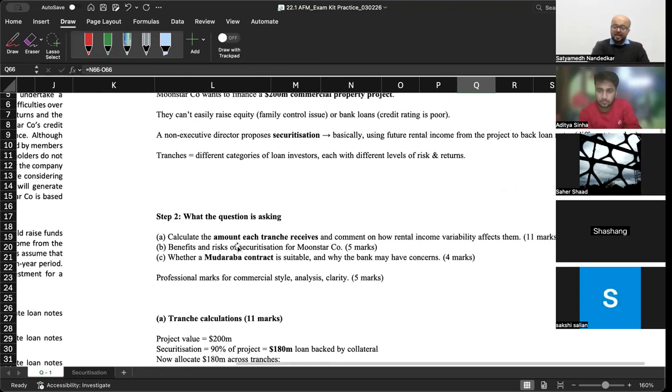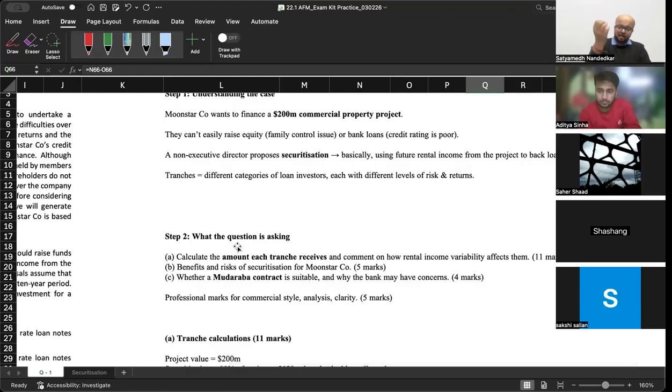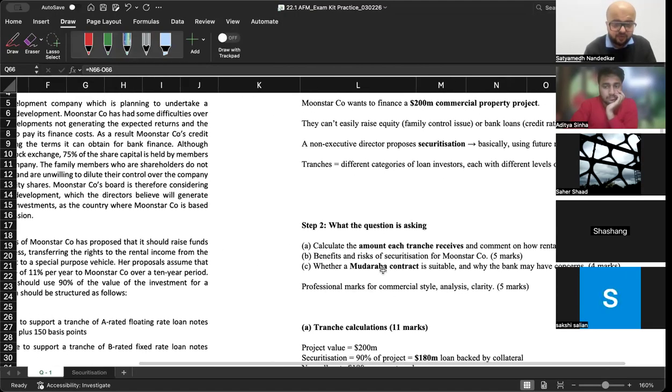Okay. So what they are saying is, raise the money by way of loan from rental income and give them some sort of a backing, some sort of a support or security in a certain sense. Look, the installments that we are supposed to pay you, whatever rental income this particular property generates, we will use that rental income to pay you. They are asking, calculate the amount each tranche receives and comment on how rental income variability affects them.